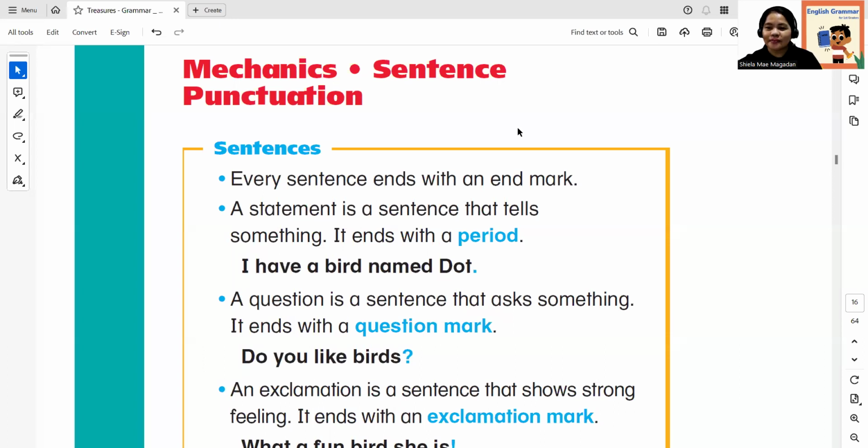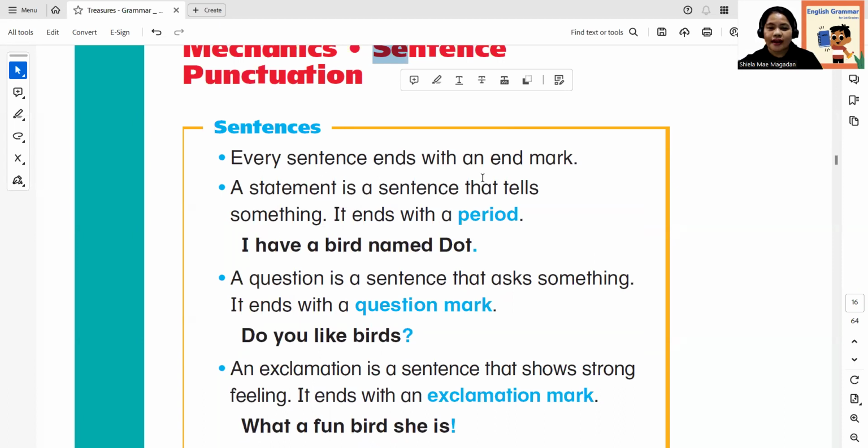So we are now in mechanics. All right. If you can remember, we have learned about different types of sentences. Now we are in mechanics, sentence punctuation. Every sentence ends with an end mark. You have to remember that a statement, or a simple sentence, a sentence that gives us information and tells us something, ends with a period. If you can see here, at the end of the sentence, we have a period.